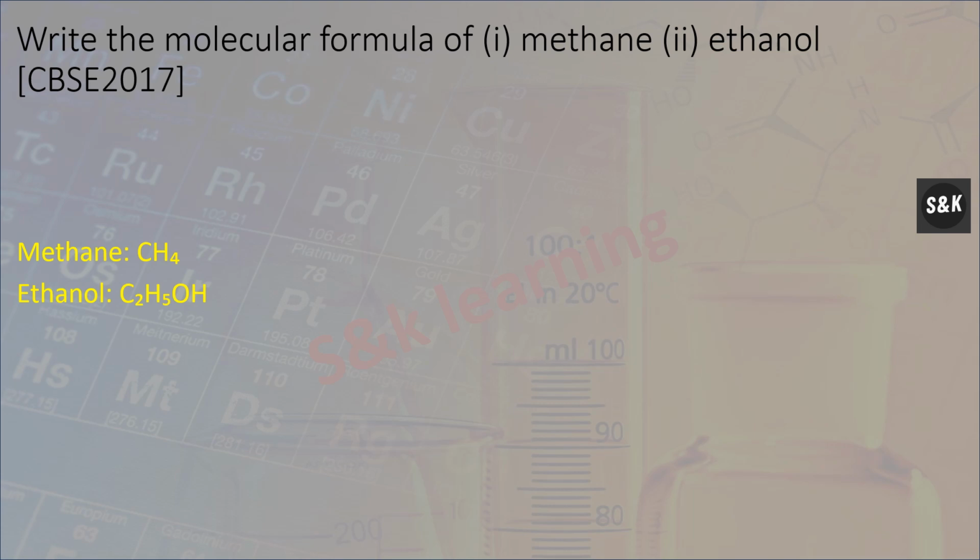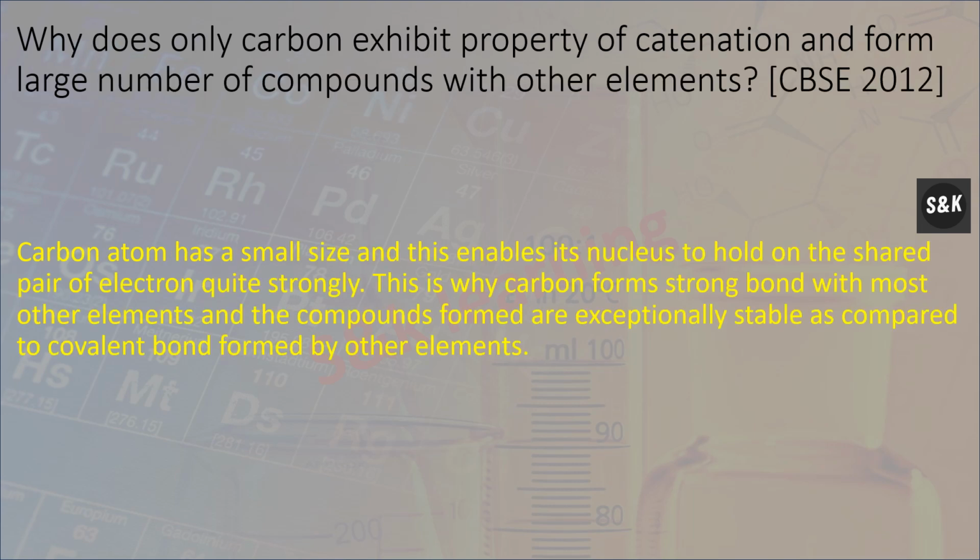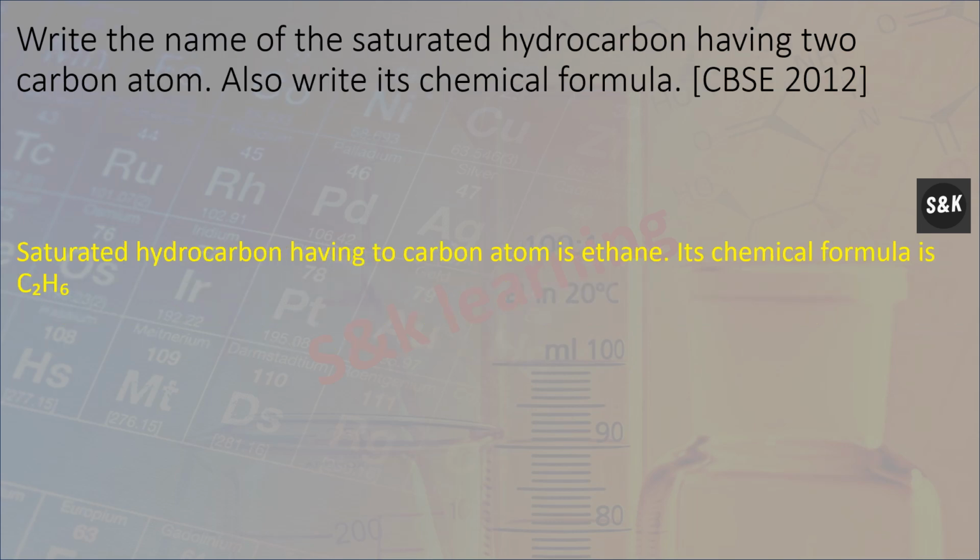Write the molecular formula of methane. So CH4. Ethanol is C2H5OH. Which type of compound can be formed by carbon? Covalent compounds. Why does only carbon exhibit the property of catenation and form a large number of compounds with other elements? Carbon atom has a small size and this enables its nucleus to hold on to the shared pair of electrons quite strongly. This is why carbon forms strong bonds with other elements and their compounds are exceptionally stable.